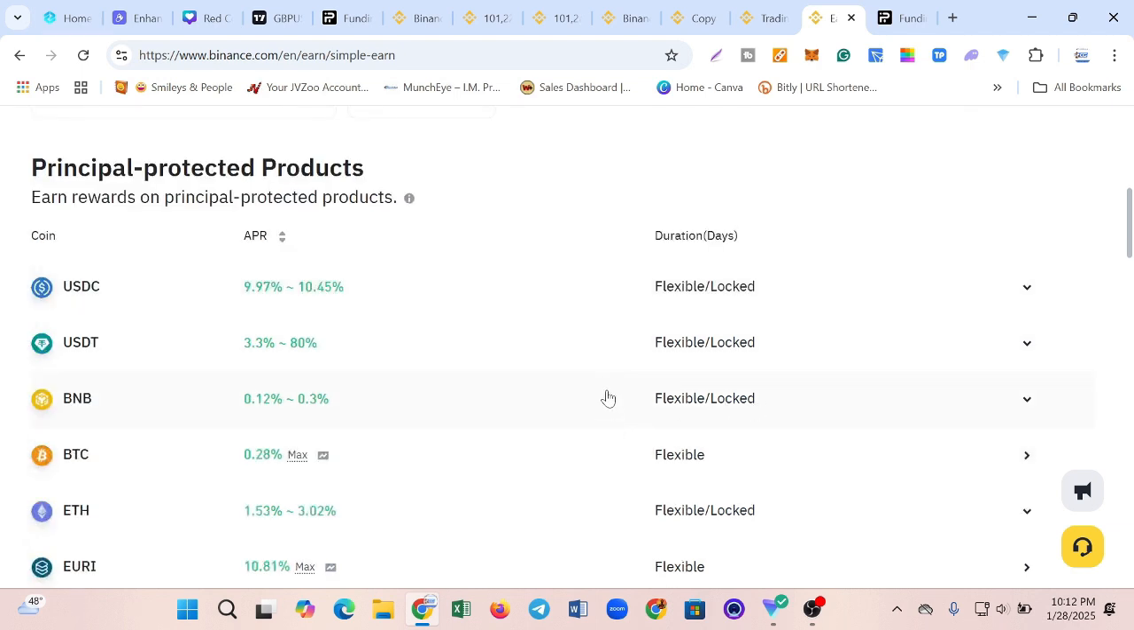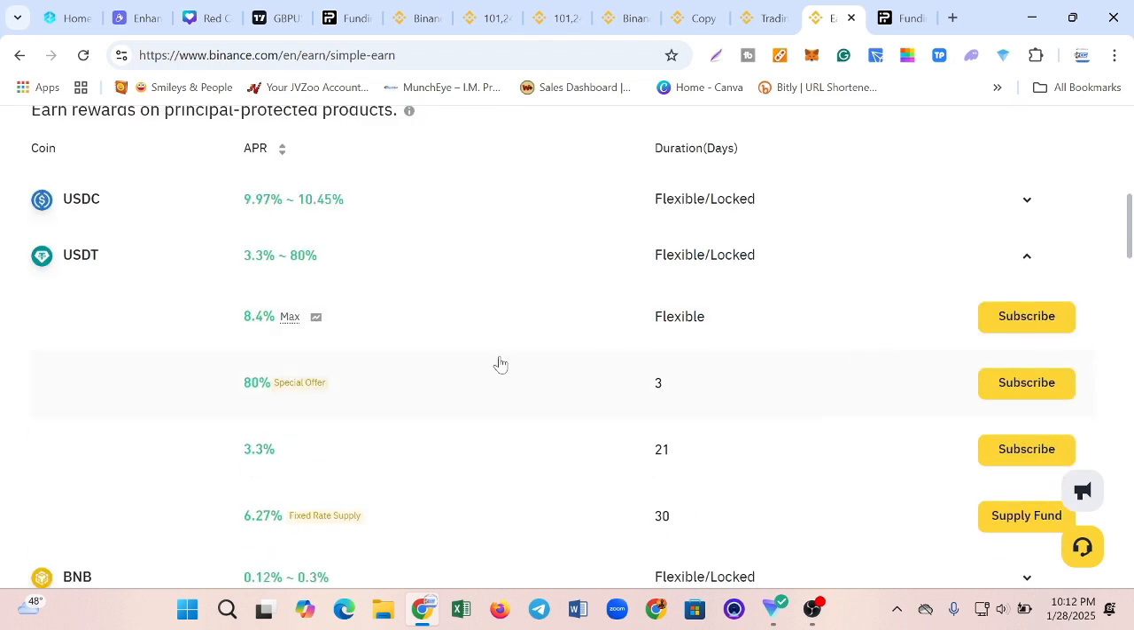Let's assume you want to put in some USDT here for a certain number of days. You can see this USDT here. You can see you're going to be earning 3.3% to 80% APR. Now this is yearly. This percentage you are seeing here is yearly. Then when you come down here, you can see we have flexible and locked. So for you to actually earn 8.4% on the amount of USDT you're going to put into this flexible, all you need to do is click on this Subscribe button here.